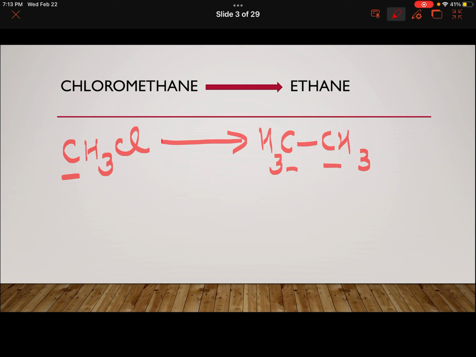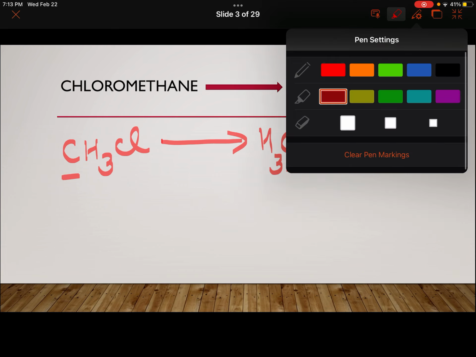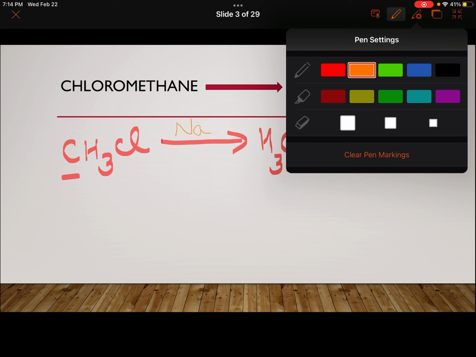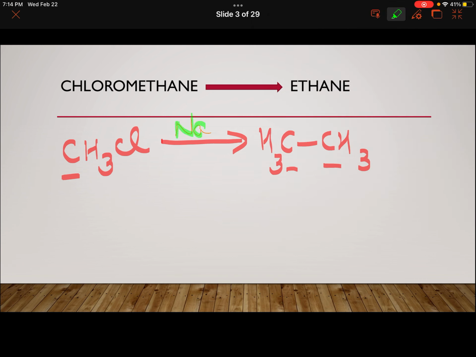So immediately it should come to our minds that in a particular name reaction the number of carbons double. And that is Wurtz reaction. So what will I do here? I will be taking sodium metal in the presence of dry ether.